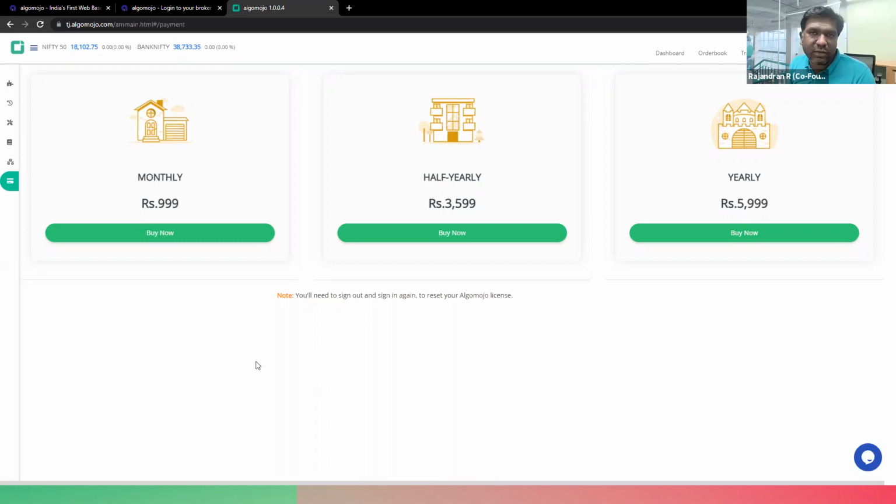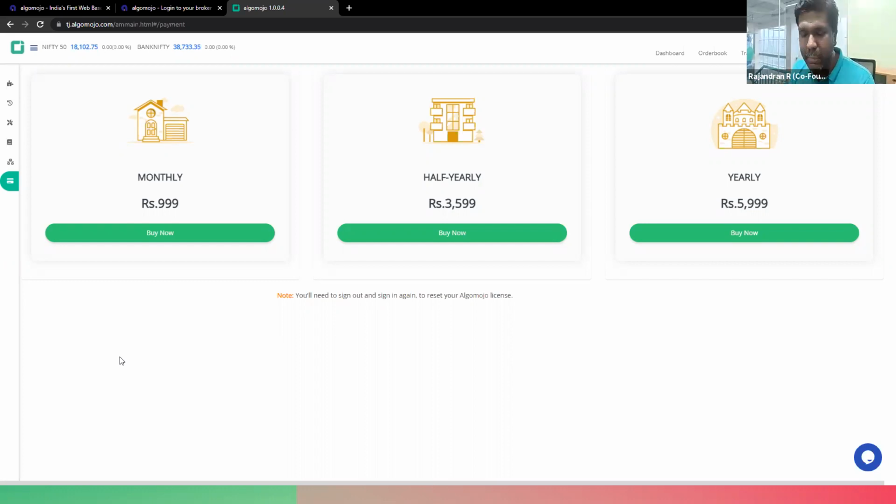And that is the fee which is kept for the traders who don't want to open a trading account via AlgoMojo. Right? And as I said, there is no limitation on the number of trading accounts that you can open via AlgoMojo. Even if you are opening 10 accounts via AlgoMojo, the entire application will be charged zero fee for a lifetime, right? And that is the commitment that we are providing to our traders so that they can take the maximum benefit of automated trading and reduce their trading costs significantly, right?